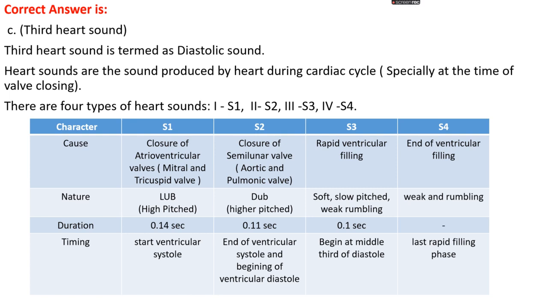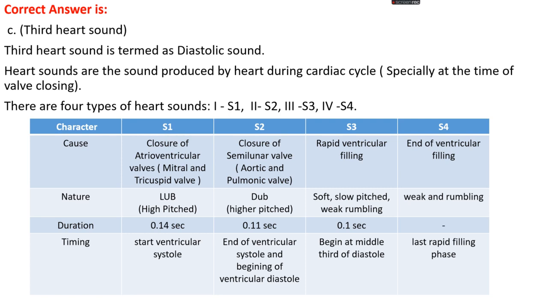The second sound is S2, which is produced due to the closure of the semilunar valves, that is the aortic valve and pulmonic valve. The pulmonic valve is present between the right ventricle and the pulmonary artery, while the aortic valve is present between the left ventricle and the aorta.